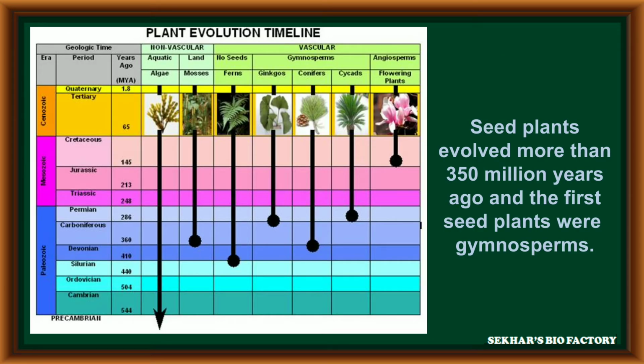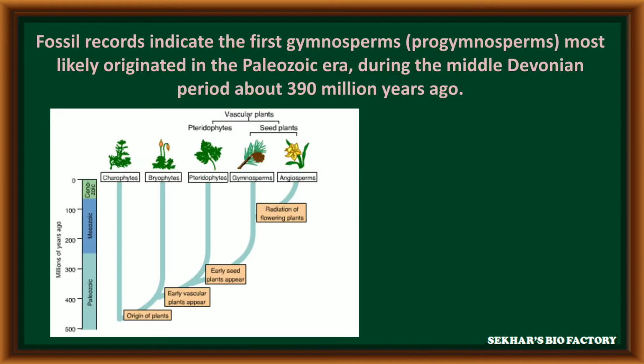Seed plants evolved more than 350 million years ago and the first seeded plants are gymnosperms. According to fossil evidence, the first gymnospermic plants, called progymnosperms, most likely originated in the Paleozoic era during the Middle Devonian period about 390 million years ago.